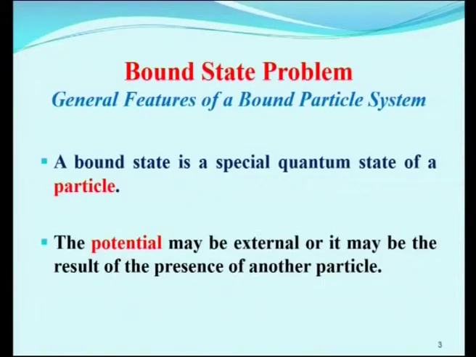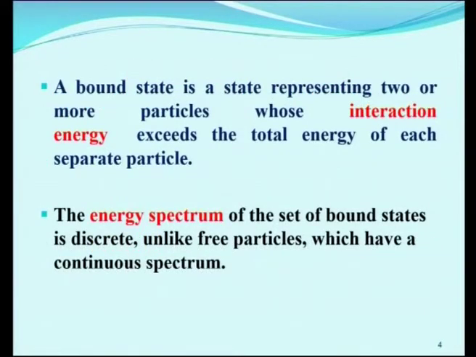Now, let us see the general features of a bound particle system. A bound state is a special quantum state of a particle. The potential may be external or it may be the result of presence of another particle. A bound state is a state representing 2 or more particles whose interaction energy exceeds the total energy of each separate particle.